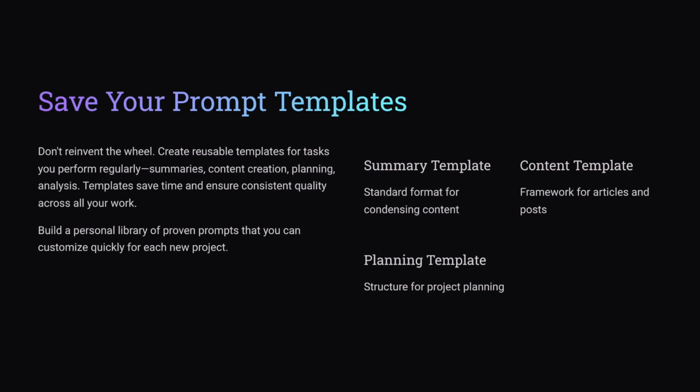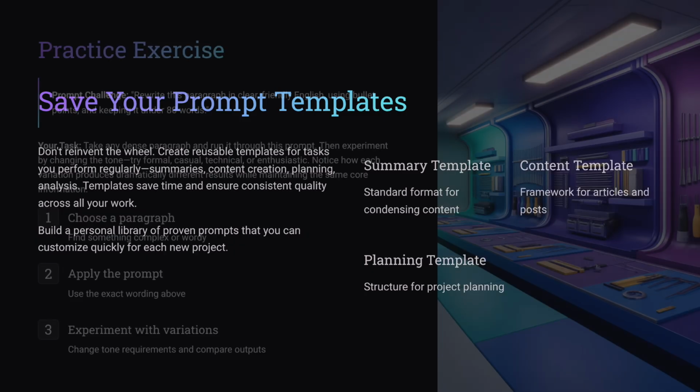Once you find prompts that work really well, don't let them disappear into your chat history. Turn them into templates. Summary template, email reply template, blog intro template, meeting notes turned into action items template, analysis template. Store them in a document, a note app, or your internal wiki. You're building your own AI playbook, a library of battle-tested prompts you can quickly adapt and reuse. This is how individuals and teams start to see real productivity gains.